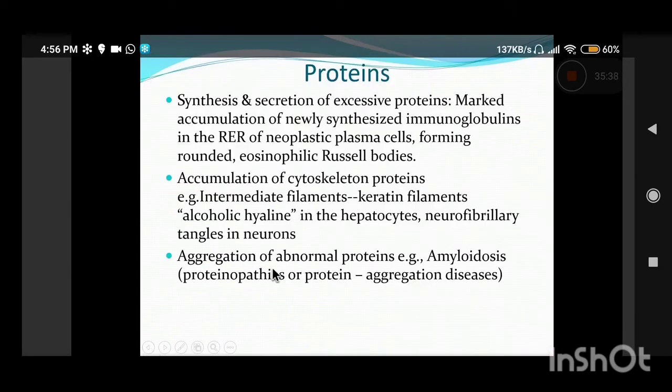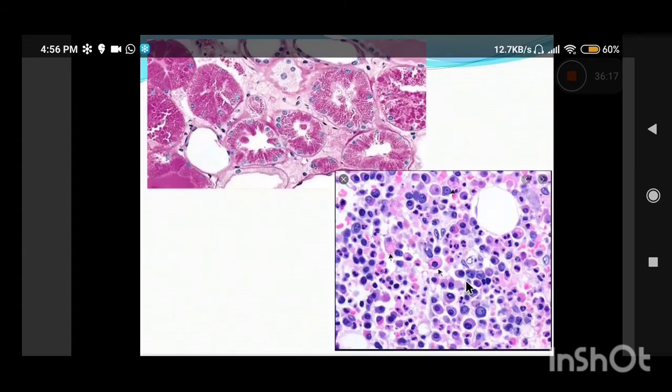So another example is accumulation of cytoskeleton proteins. What are cytoskeleton proteins? Various intermediate filaments like keratin filaments. So that can also be accumulated within the cells. For example, a classical example is alcoholic Mallory hyaline. Mallory hyaline is a very characteristic example of intermediate filaments deposited within the hepatocytes. This you will read further when you read systemic pathology. So that is characteristically seen in patients of alcoholic liver disease. Also, abnormal proteins like amyloid can be seen, which are accumulated extracellularly.